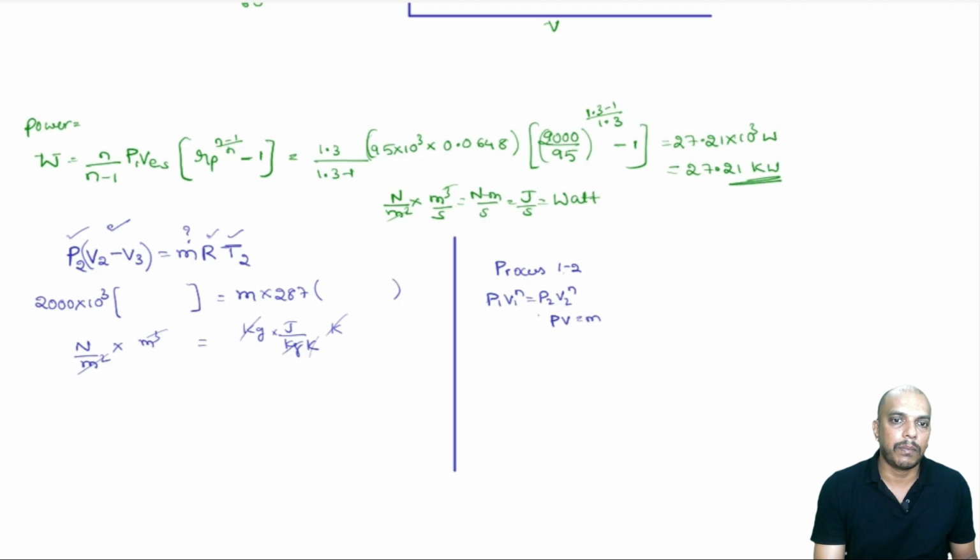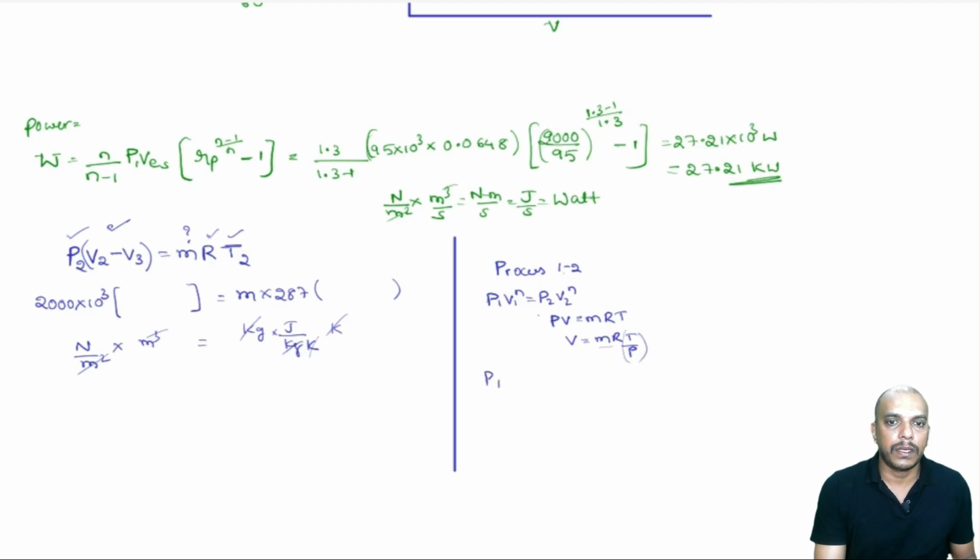So PV is equal to MRT. In place of volume, I can write MRT by P. Now, what do we mean by MRT by P? In place of volume, I can rewrite MRT by P. However, MR cancels out. So I am writing only T by P now.